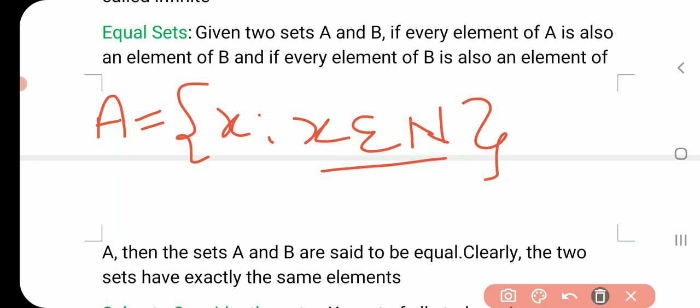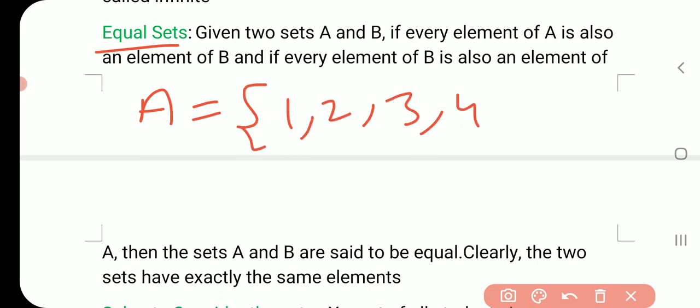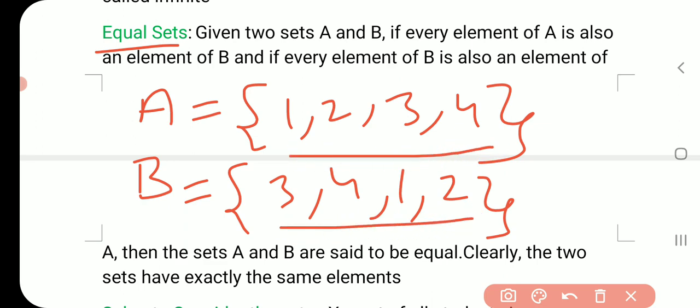The other is equal sets. How will two sets be equal? Suppose set A equals 1, 2, 3, 4. The other set is B equals 3, 4, 1, 2. So how will these two sets be equal? When the number of elements is equal and each element is equal.